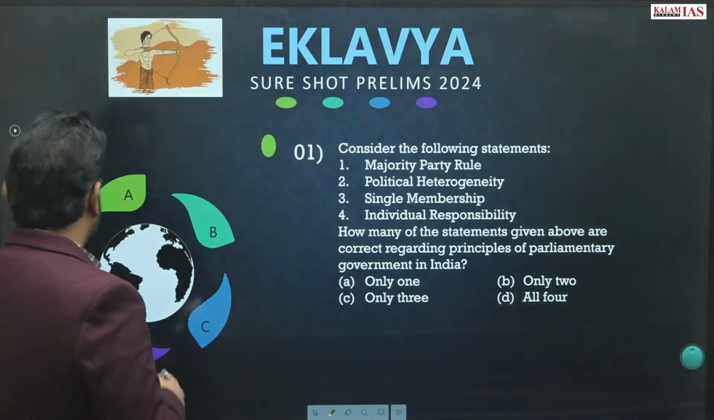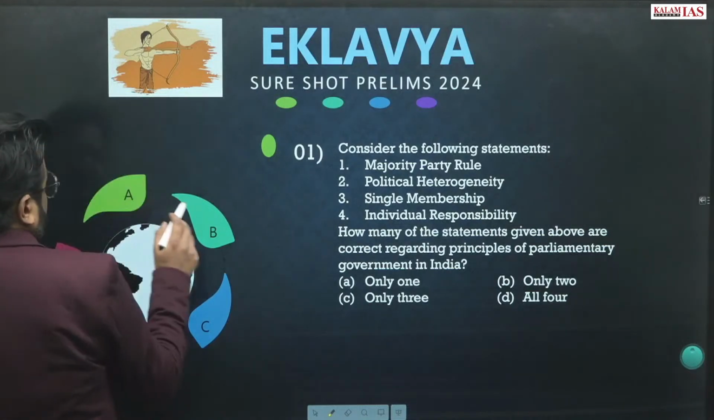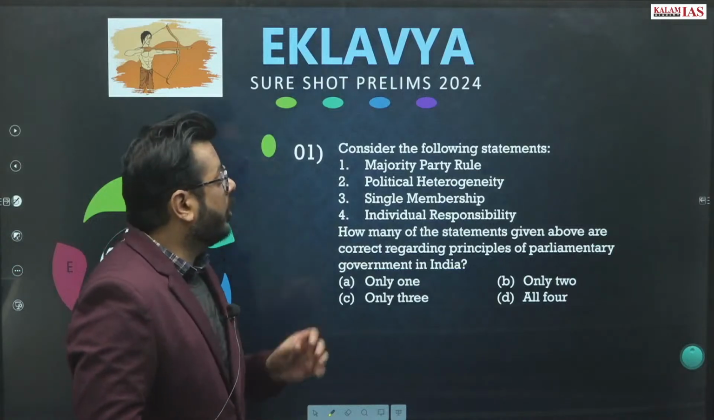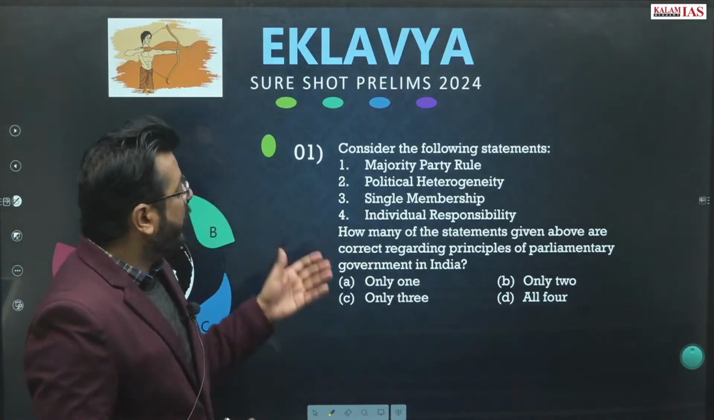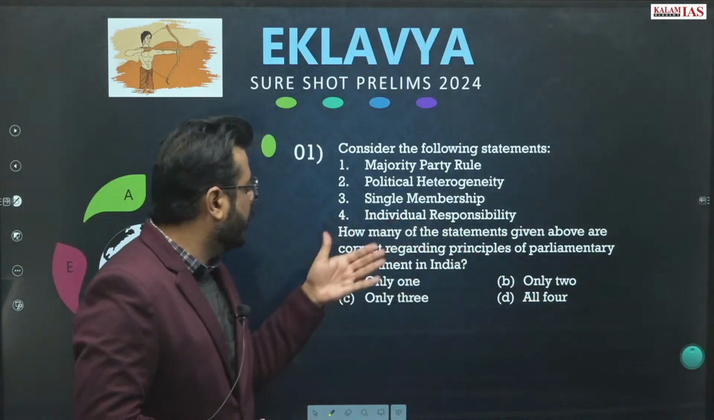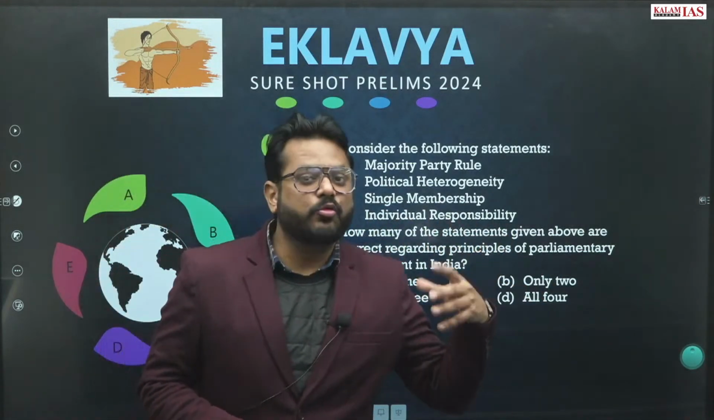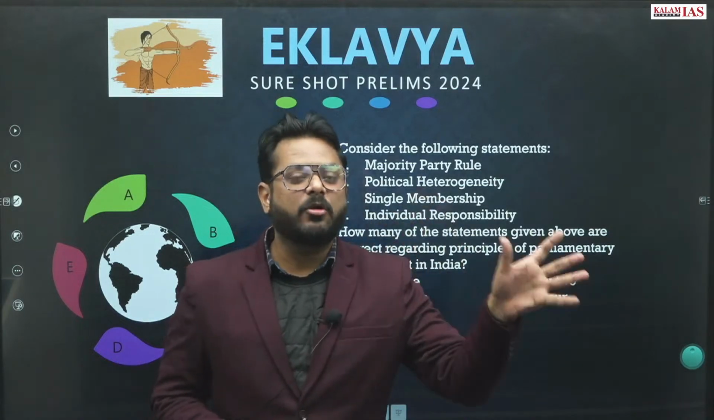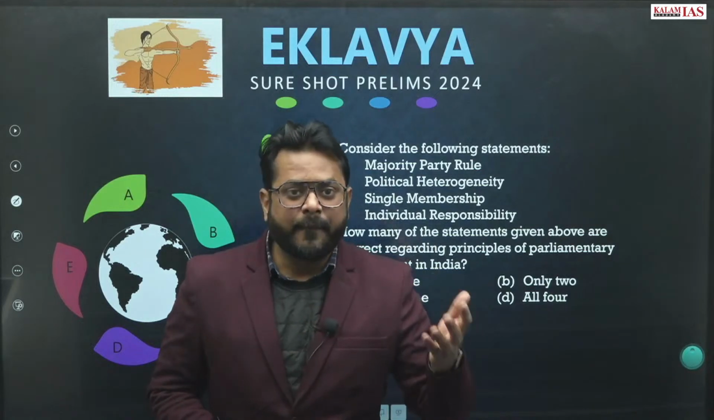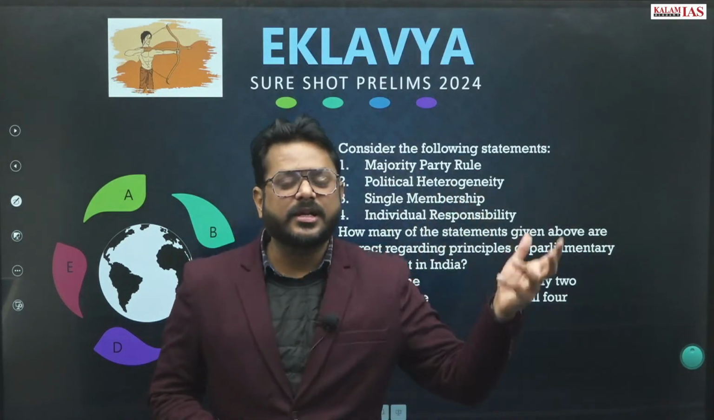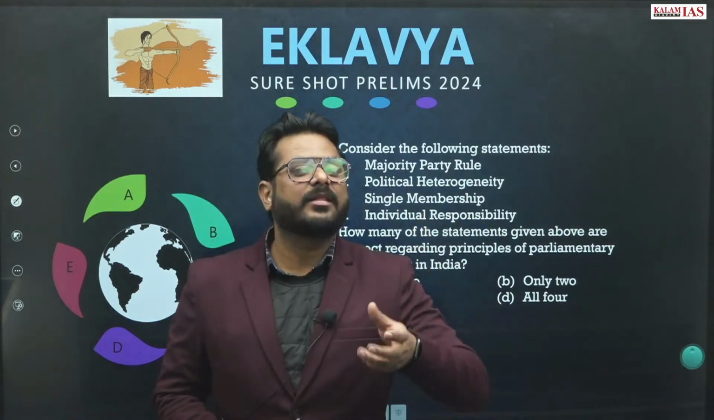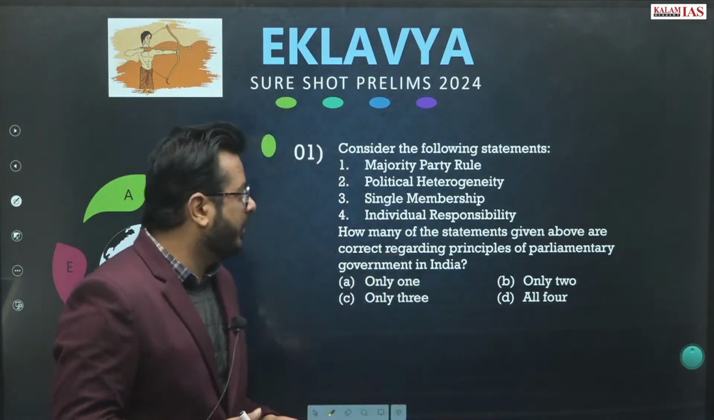Question number 1 says, consider the following statements. How many of the statements given above are correct regarding the principles of parliamentary government in India? There are two kinds of government, parliamentary government and presidential government. We have parliamentary government. In the United States and other countries there is a presidential form of government. So what features are there inside the parliamentary form of government?